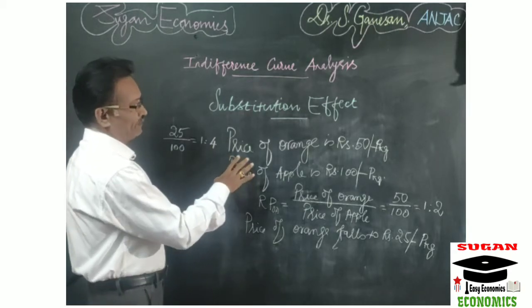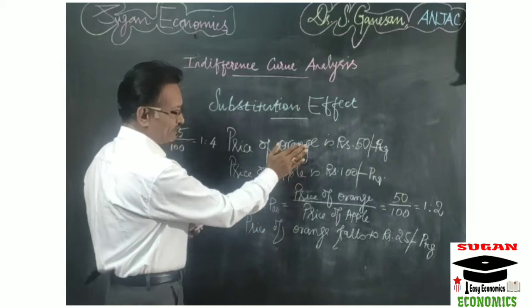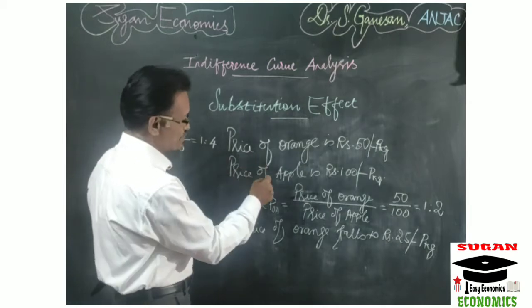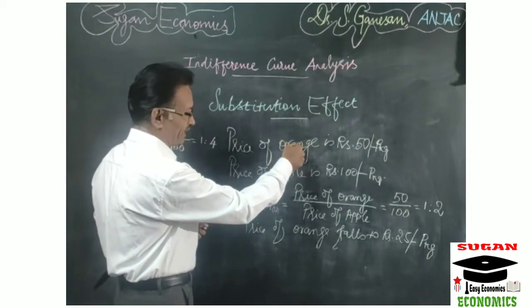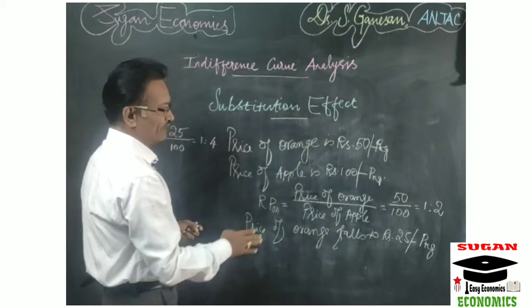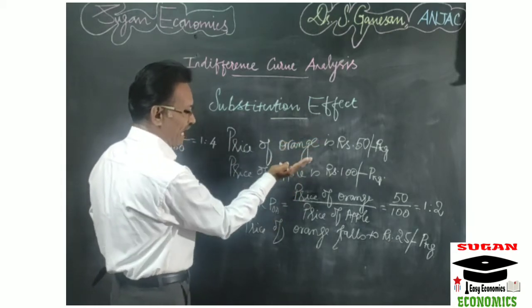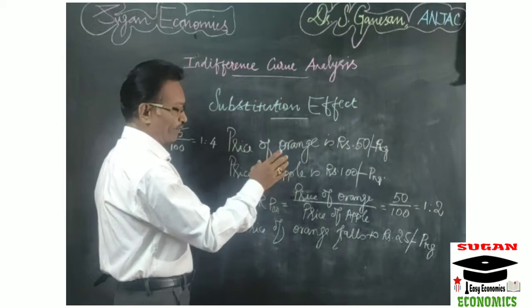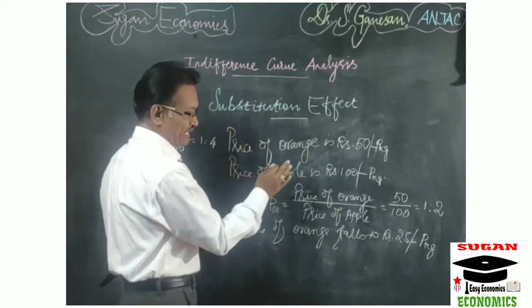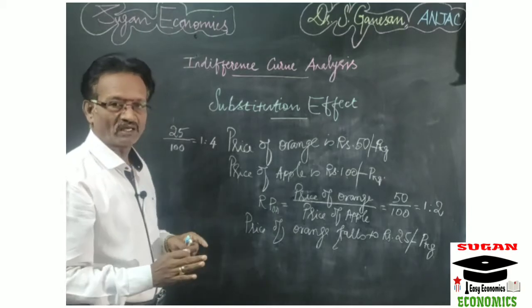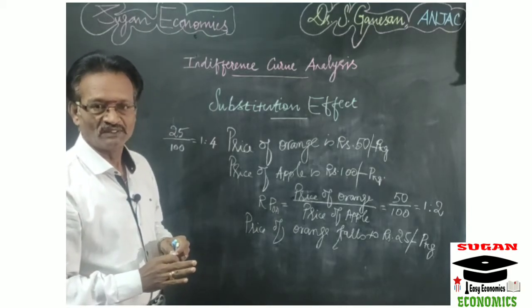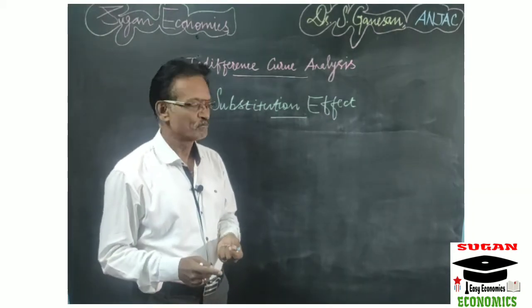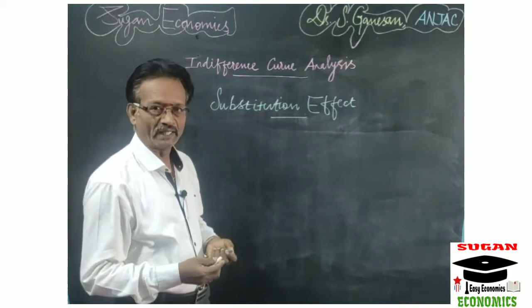When the price of orange falls, orange is cheaper compared to apple, right? So now the consumer is substituting the cheaper commodity for the dearer commodity. That means the consumer can buy more of orange and less of apple, and at the same time he has to move along the same indifference curve to maintain the same level of satisfaction. That is called the substitution effect. Now I will explain the substitution effect with the help of a diagram.